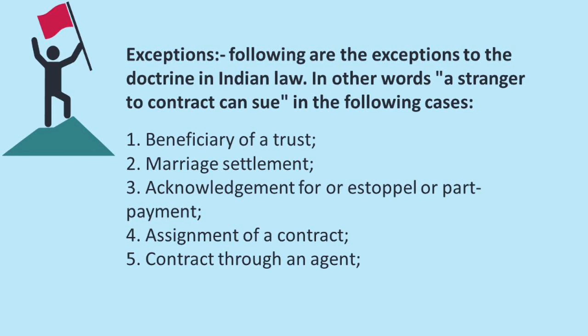So these are the exceptions to this rule. That means a stranger to a contract cannot sue. However, in these following circumstances, a stranger to consideration can sue: beneficiary of a trust, marriage settlement, acknowledgement or estoppel or part payment, assignment of a contract, contract through an agent.